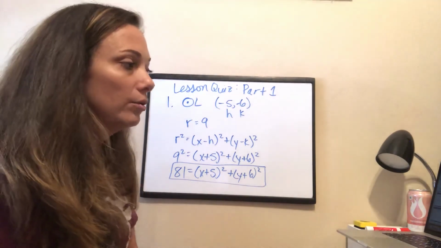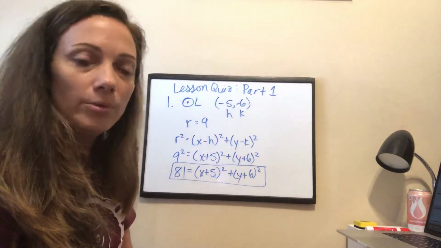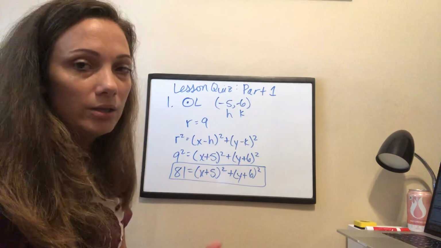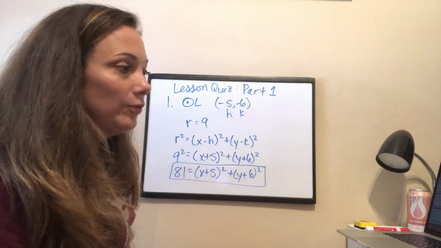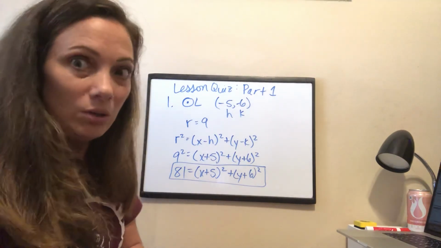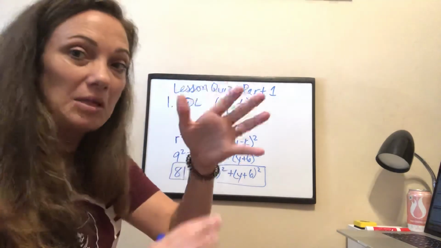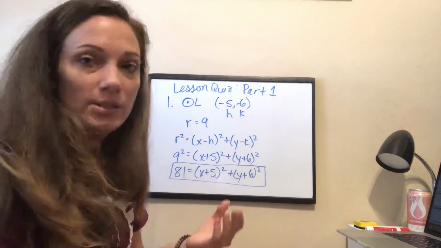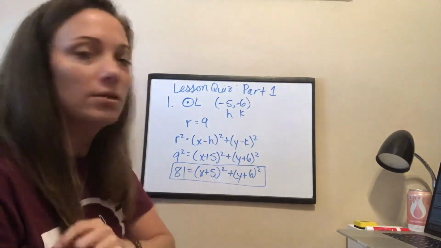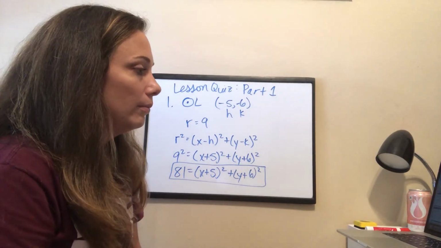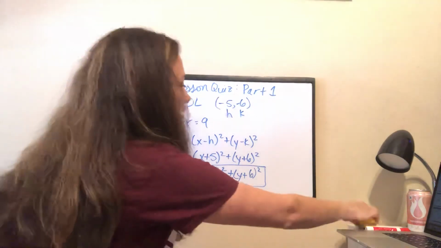3 and 4 are graphing the equation. You can use the table method of graphing if you'd like. It's good practice with your arithmetic as well. Double check your answers. If you're graphing your answers and it looks really weird, not like Miss Reich's weird, but like it looks like a star or a parallelogram or something, that means obviously you probably messed up with your arithmetic when you were solving for your y coordinates. Okay, so let's do number 4 together real quick.